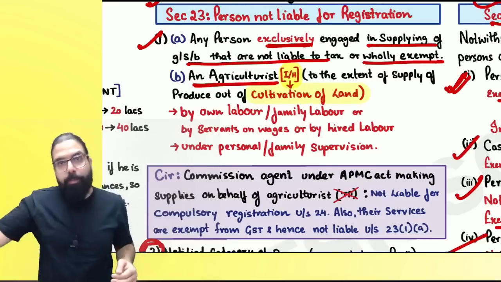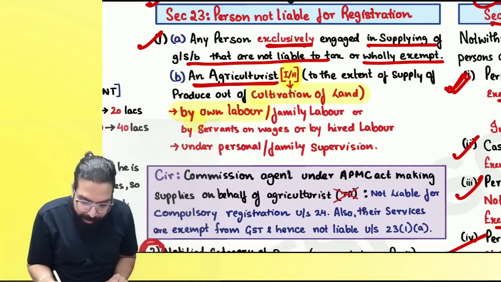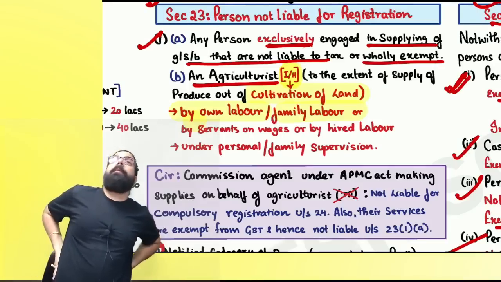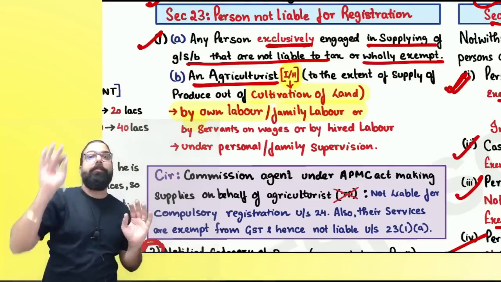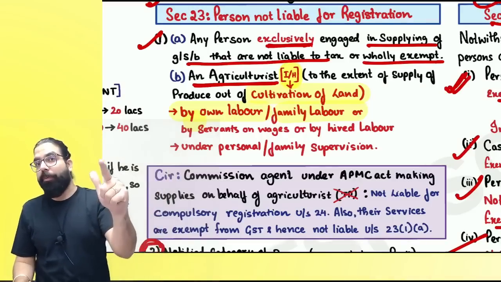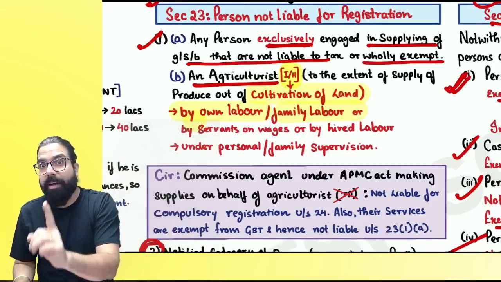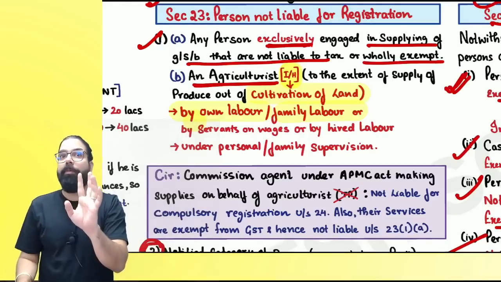Either he is putting his sweat in the land by his own labor, or he is getting his family to work, family labor, or he and his family are watching and people are working. That is an agriculturist. Who is an agriculturist, everyone? Individual or HUF? If an agriculturist comes up in the exam, remember, they will catch you on the point of individual or HUF.